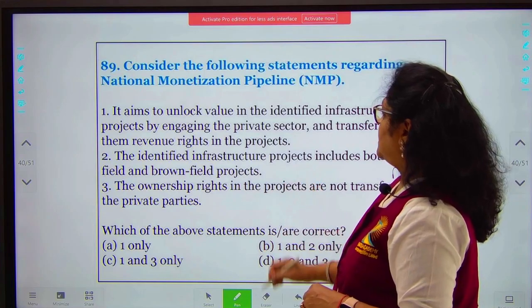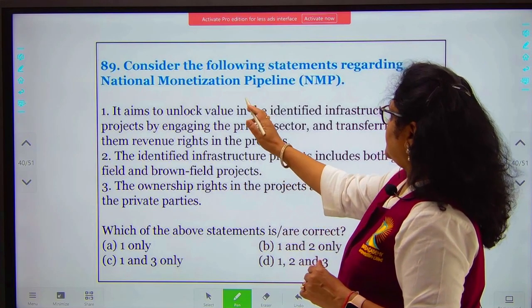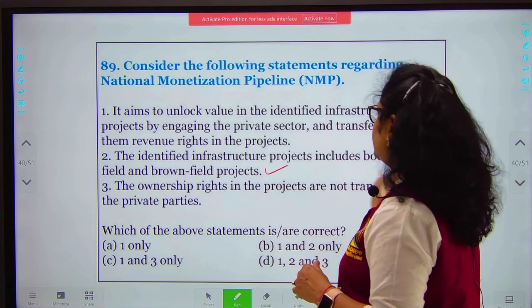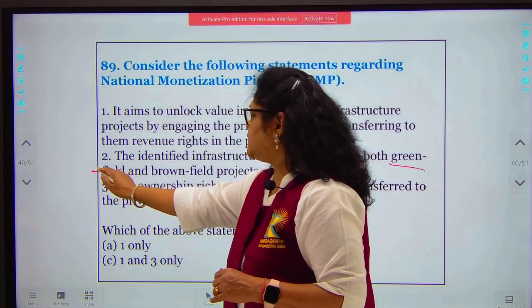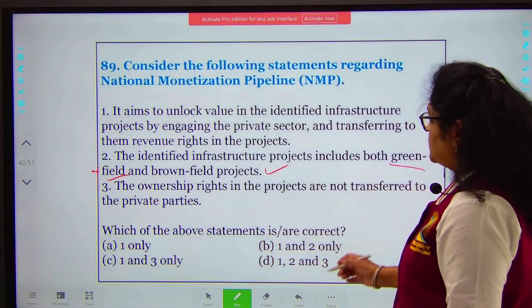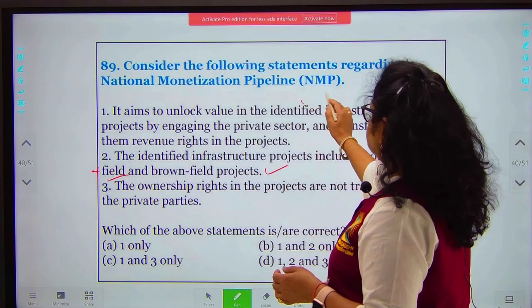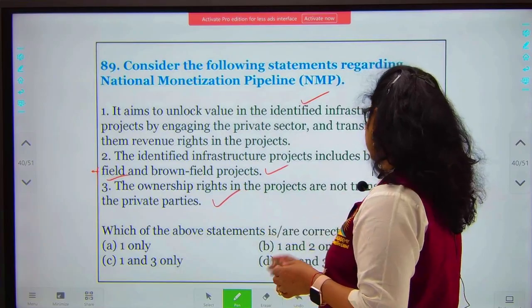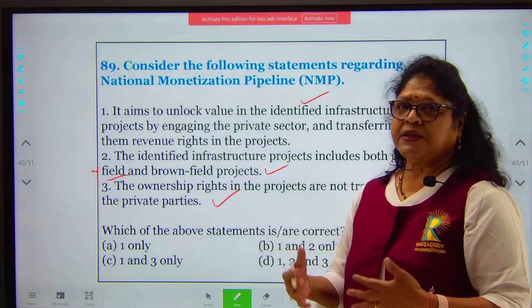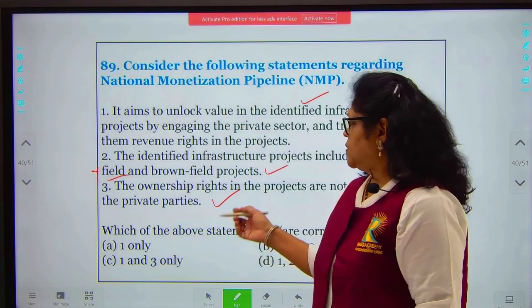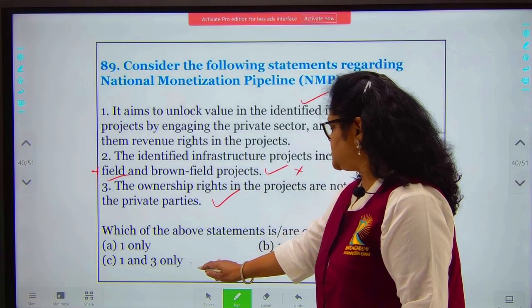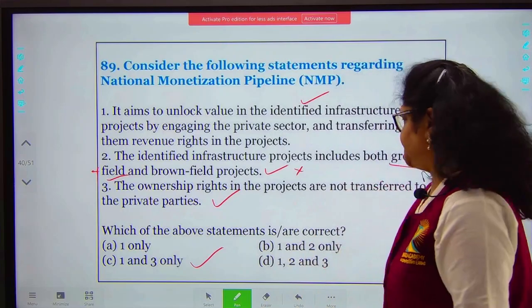So this national monetization policy is only for brownfield projects and not for greenfield projects. Greenfield projects have not been included. So this statement is correct. This statement is also correct: ownership is not going to be transferred, only revenue rights are going to be transferred, where the companies will go and work on these projects. So this is a wrong statement, and the other two are correct. So 1 and 3 is your option. This will be your correct option, C.